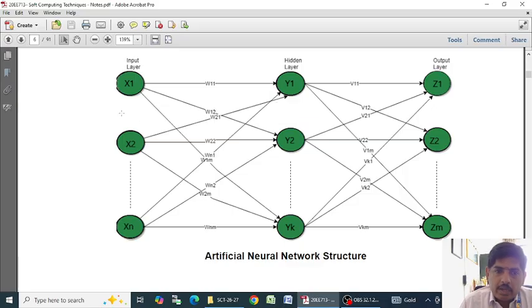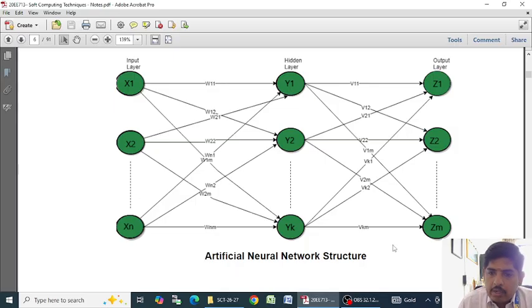We have the input neurons, the hidden layer neurons, and the output neurons. All the input neurons are connected to the output neurons through connection links. Each connection link has its own associated weight, represented by W. The output neuron will sum all the input signals, and this summation of the signals is transferred to other neurons through the connection links.